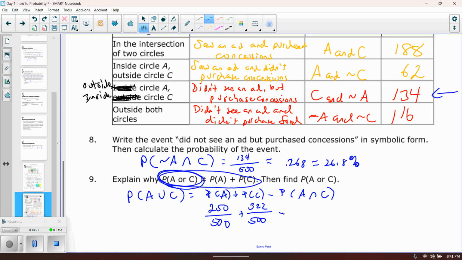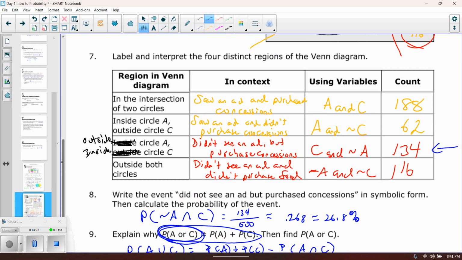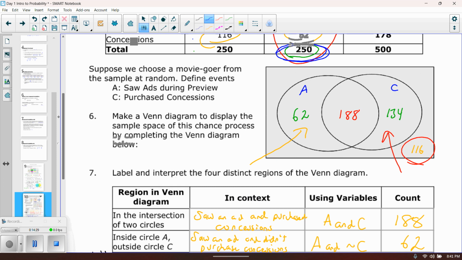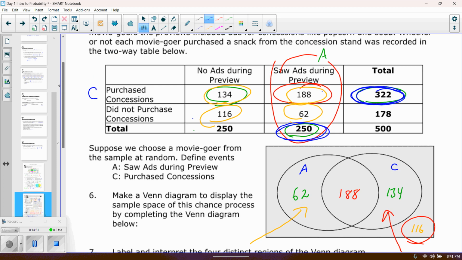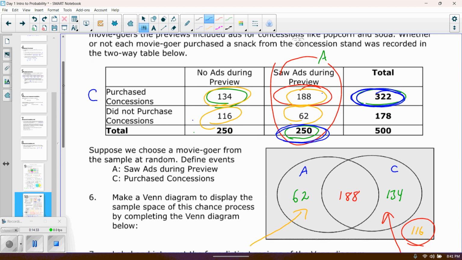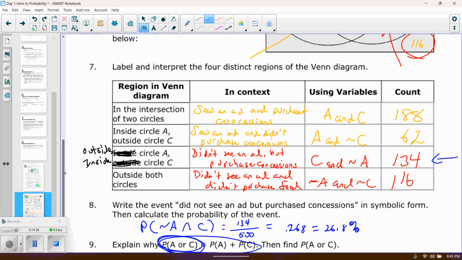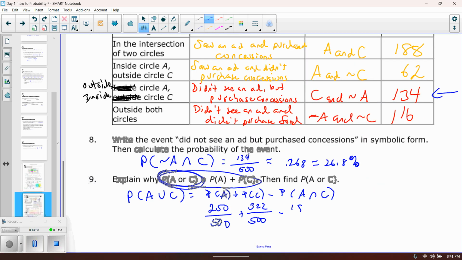We're going to subtract one of the intersections that would have occurred, which is going to be that one, let's see, 188 out of 500, minus 188 out of 500. And that should actually get us the actual probability. So let's see if we can figure out what that is.